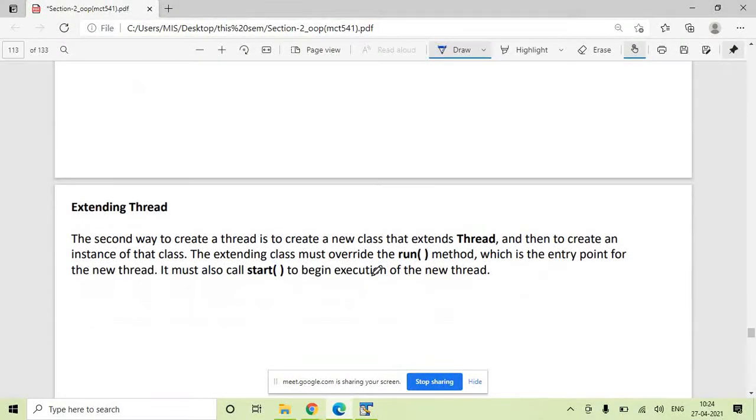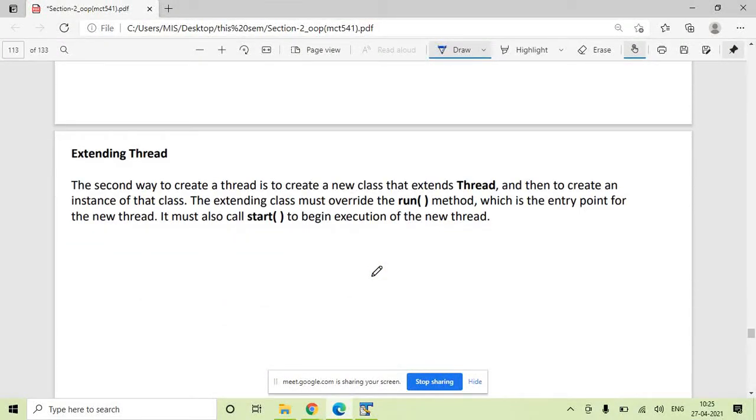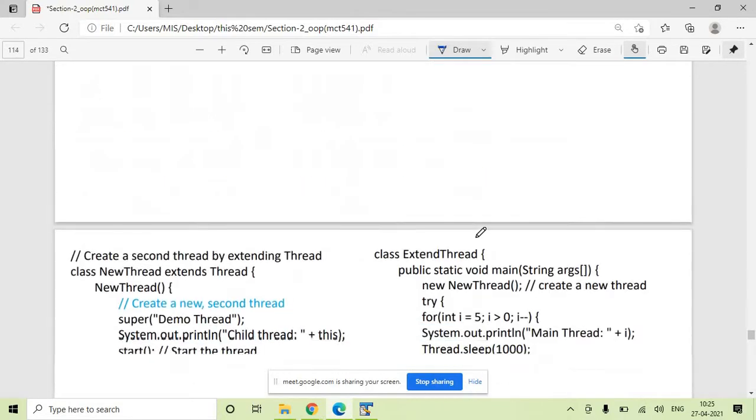Now the same program that we have implemented using the Runnable interface can also be written by extending the thread class. So these are two ways. Sometimes in exams it is explicitly asked to create a thread using the Runnable interface, create a thread using the thread class, or what are the various ways in which you can create a thread and demonstrate both the ways using a suitable example. So accordingly you have to write your answer.